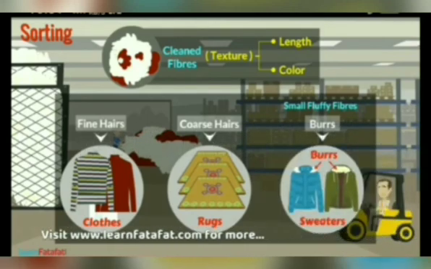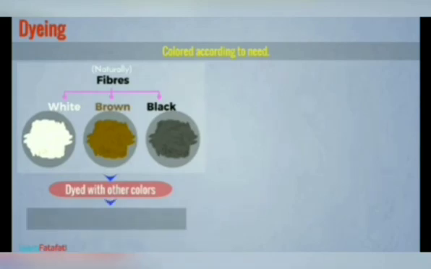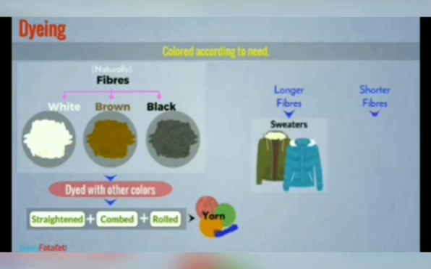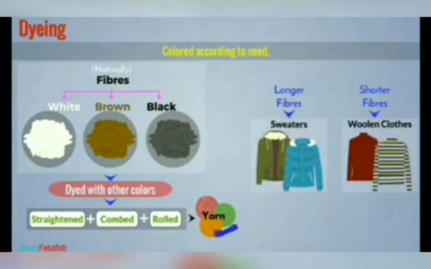The fibers are dyed, that is colored according to the need. Fibers are white, brown, black naturally. Other colors are used for dyeing. After dyeing, fibers are straightened, combed, and rolled into yarn. This is how woolen yarn is obtained. So which process is this? This is the dyeing process.